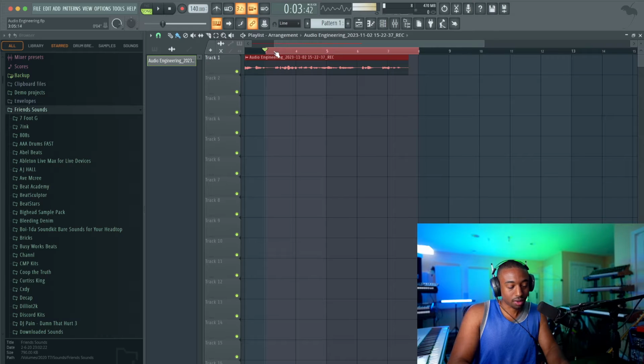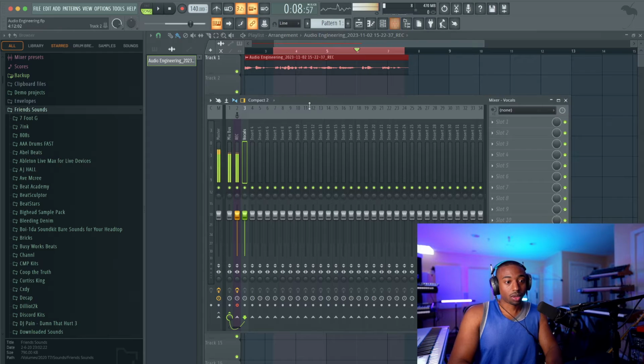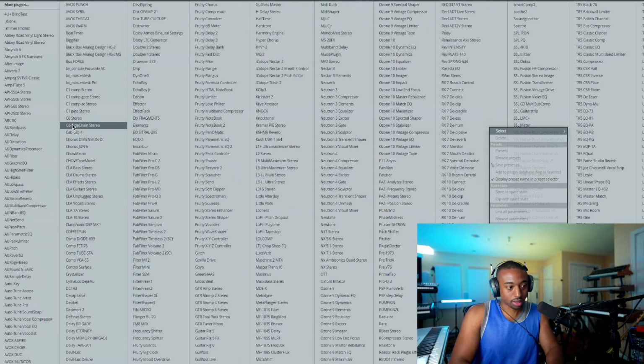Okay, so now we have this. Let's hit Control Alt and highlight this section here. This is the good part of the audio. What we're going to do is add effects to it and exaggerate the effects. Here are some free plugins. The first one's called Arctic.